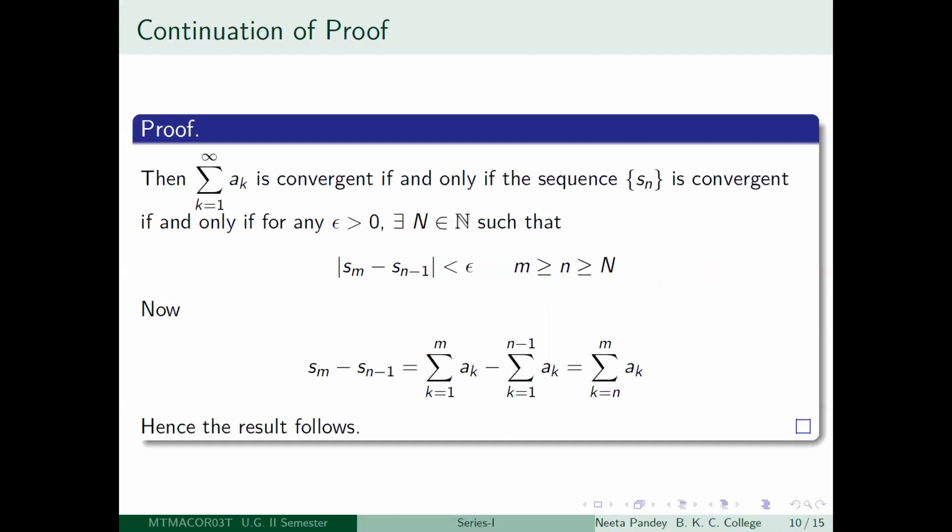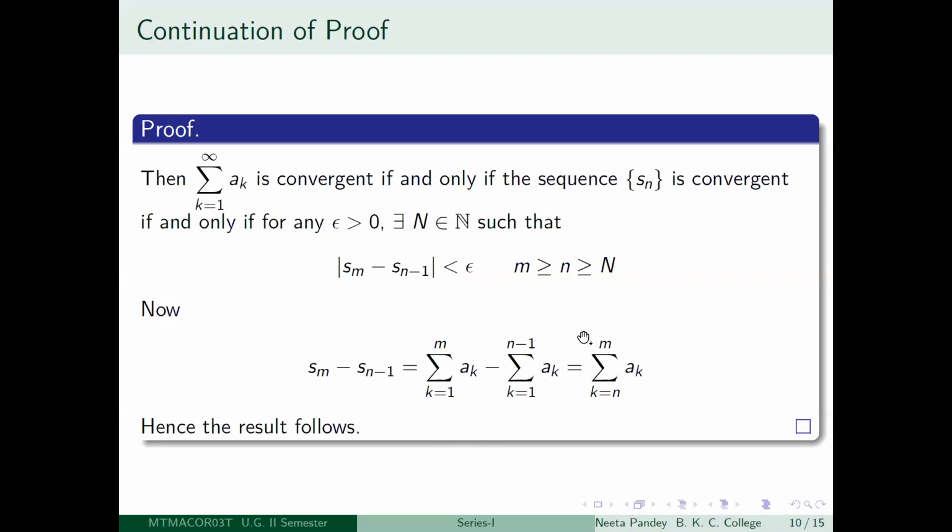By the way, if you compare it with the way we stated the Cauchy's criterion for sequences, why did I do this? It is just the following: if you look at Sm, it is summation k equal to 1 to m of ak, and what is Sn minus 1? That is summation k equal to 1 to n minus 1 of ak. So from this sum, you're subtracting this finite sum.